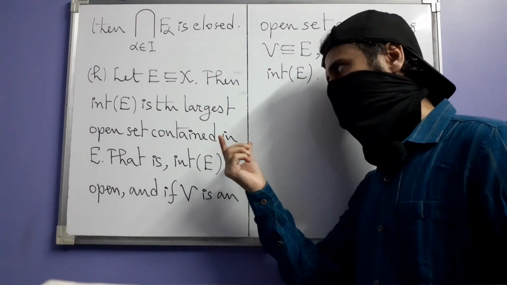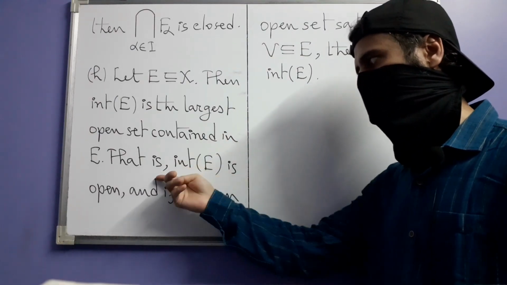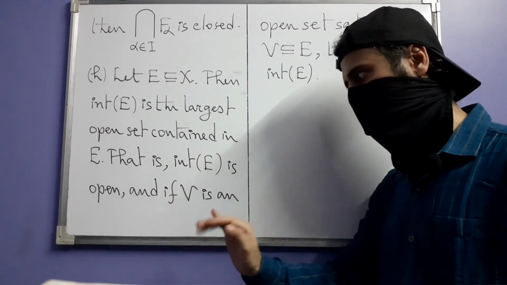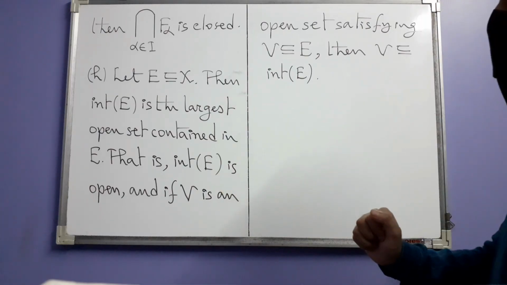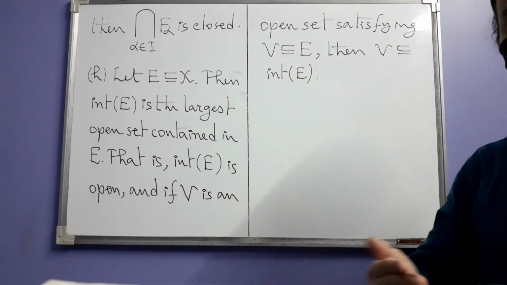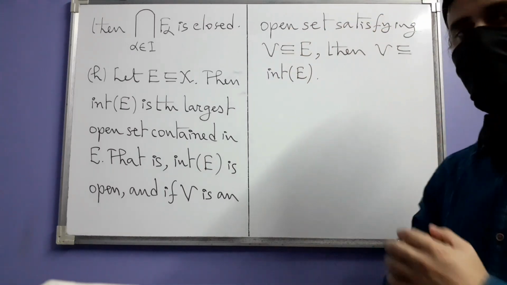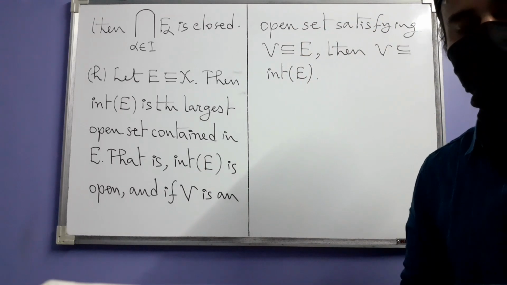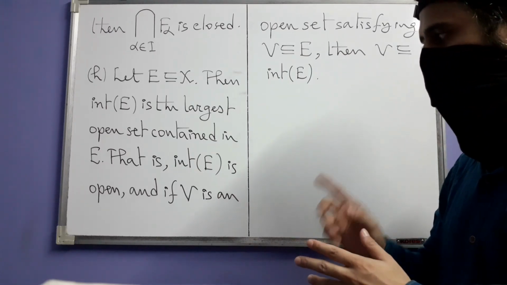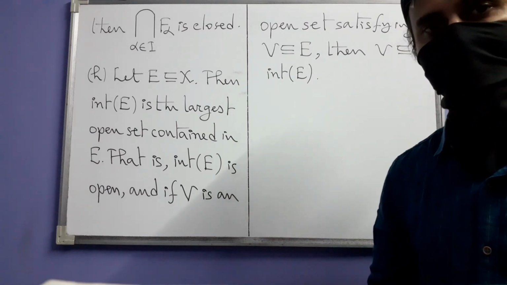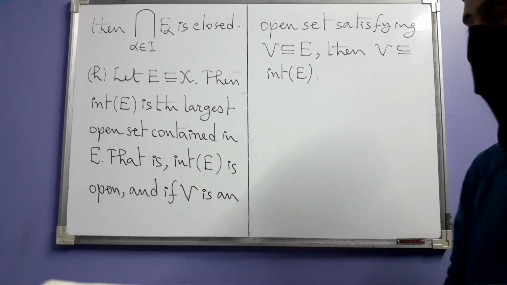But it's the largest open set that is contained inside E. So next we write that interior of E is open, and if you encounter possibly another open set, say V, which is also inside E, which is contained in E, then this V should itself be contained inside the interior. In that sense it is largest. It contains all other open sets which themselves are contained inside E. Largest in the sense of this inclusion relation.